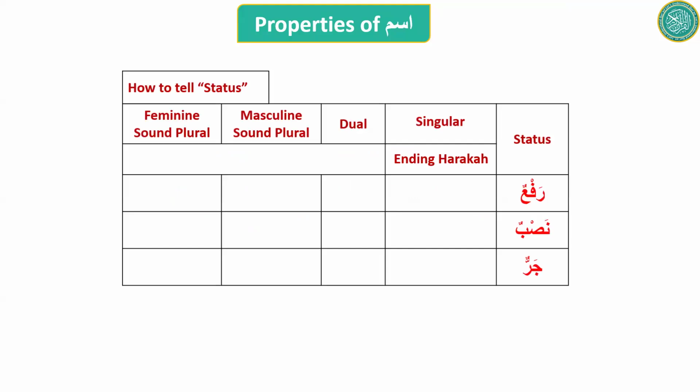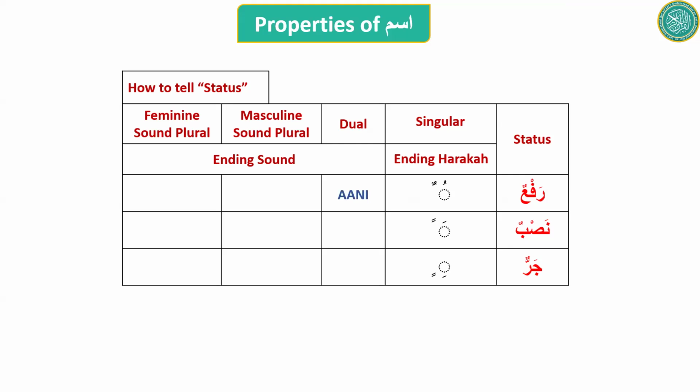There are three types of status: rafa, nasab, and jar. And how we tell the status of an ism. For singular words, we go with ending haraka. Like one dhamma or double dhamma as ending haraka means the word is rafa. Single fatha or double fatha means the ism is nasab. And single kasra or double kasra as the ending haraka means the ism is in jar status.